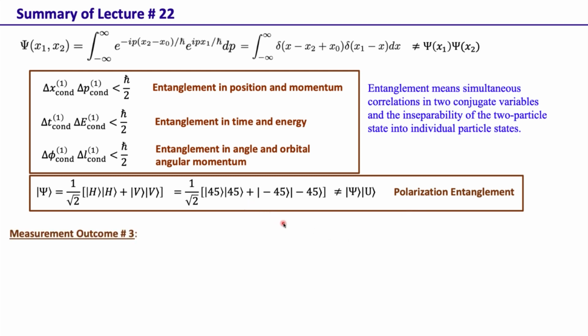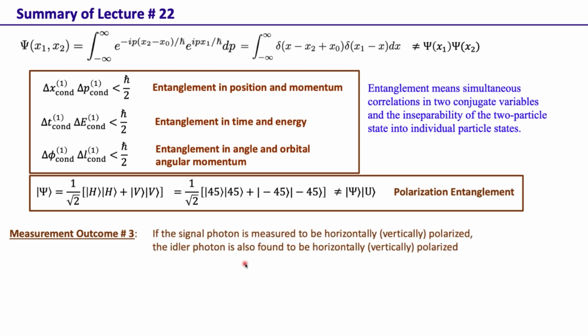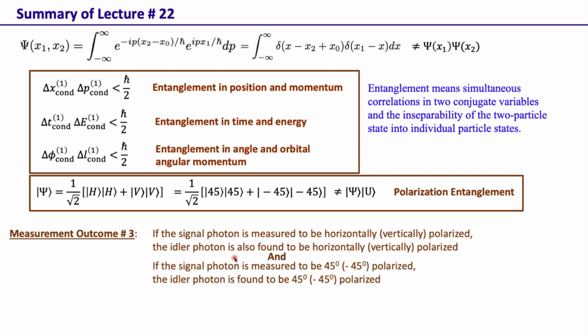So we also looked at a few particular measurement outcomes which can be explained by quantum theory but not by hidden variable theory. And this outcome was that suppose in an experiment one has two particles coming in, and one measures the polarization of those two particles in different bases, and then the experimenter finds that if the signal photon is horizontally polarized, the idler is also horizontally polarized, and whenever it is vertically polarized, the idler is vertically polarized.